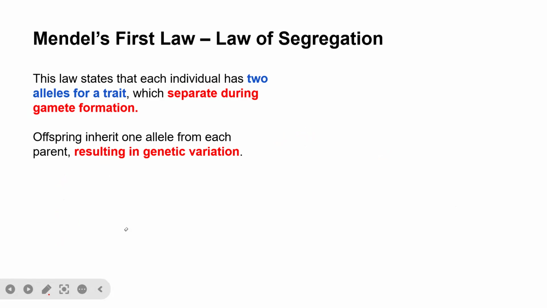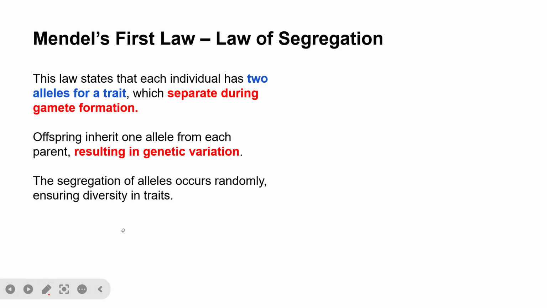So I think you understand. First, each individual has two alleles, and these alleles will be separated during gamete formation. An offspring will inherit one allele from each parent, resulting in genetic variation. This segregation of alleles occurs randomly, and this random occurrence of alleles ensures diversity in traits.